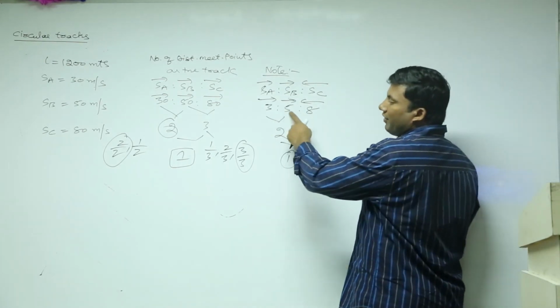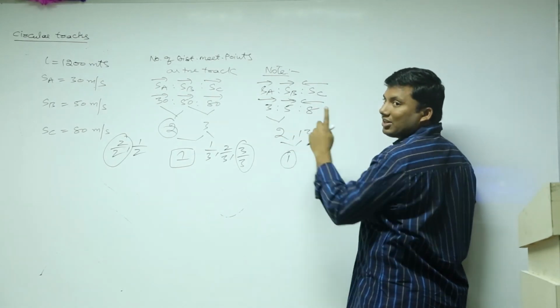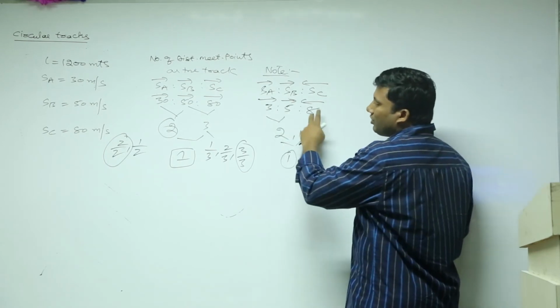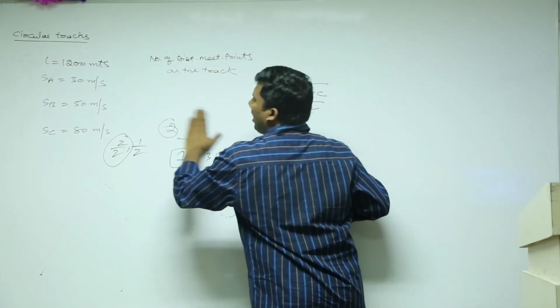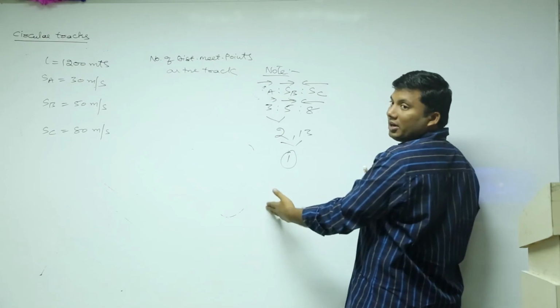3 and 5, same direction means 2. 5 and 8, opposite direction means 13. 2, 13, HCF is 1. Or 3 and 8. Next. Another question. Please change as many ways as possible. Suppose, next question. I hope it is clear, right?